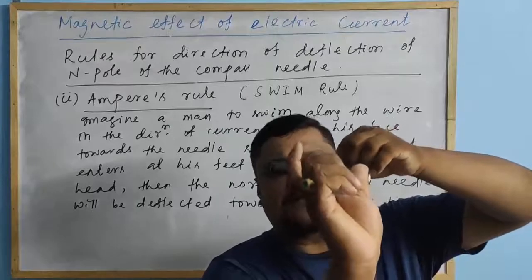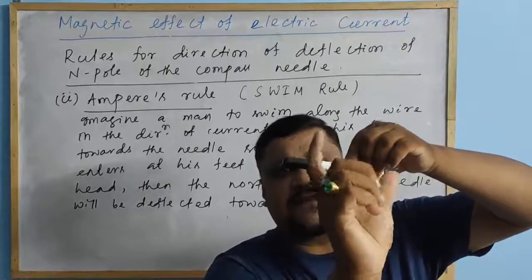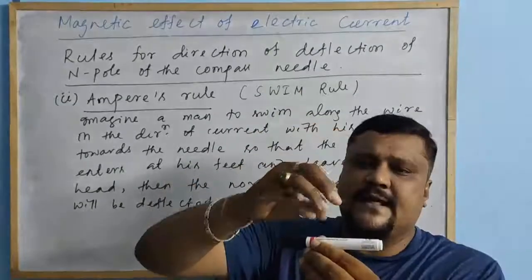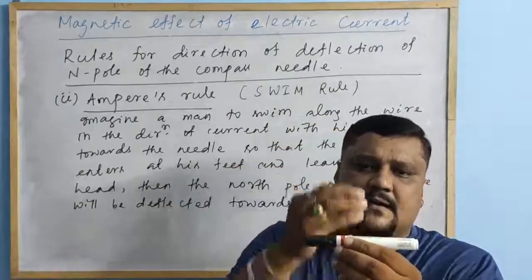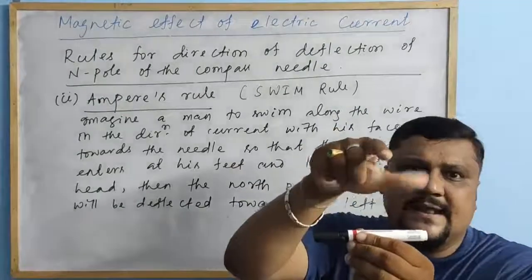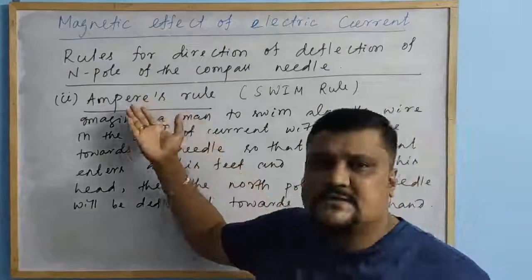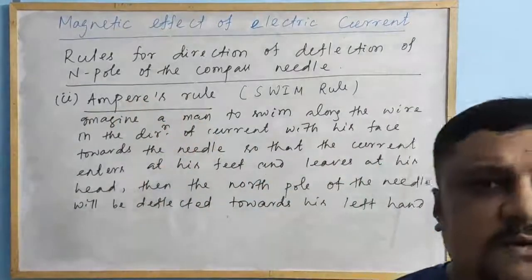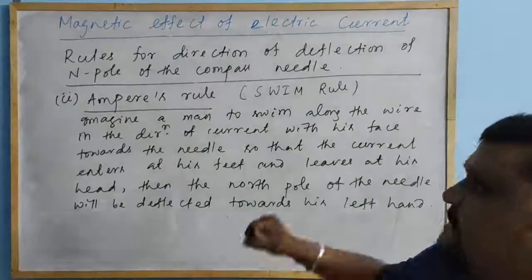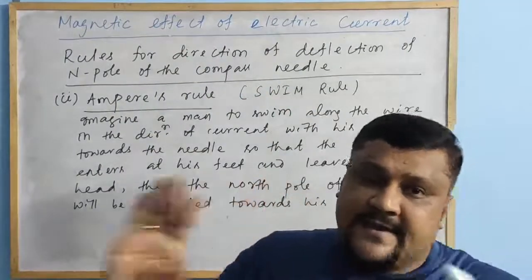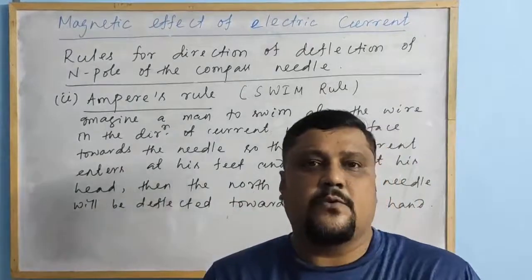If I place the compass needle here, then accordingly the deflection will be different. Around this conductor, if the conductor is connected at a different portion, the compass needle will deflect according to rules like Snow's rule and Ampere's rule. So that we have discussed so far, right? Then from here, now we will switch on to Ampere's law.